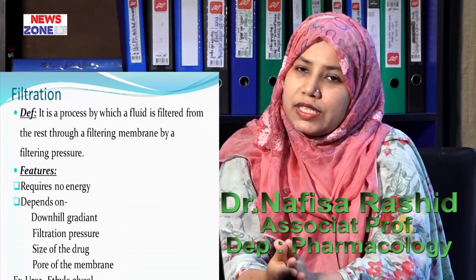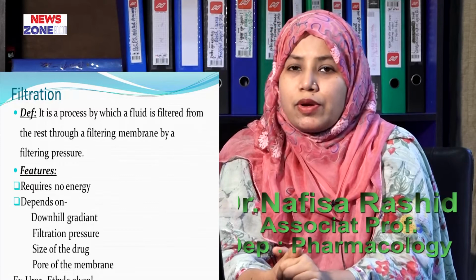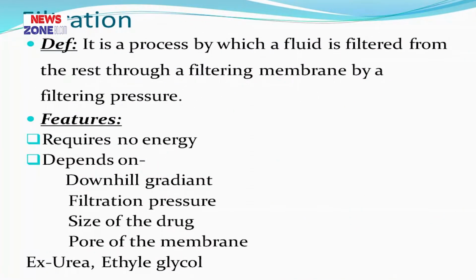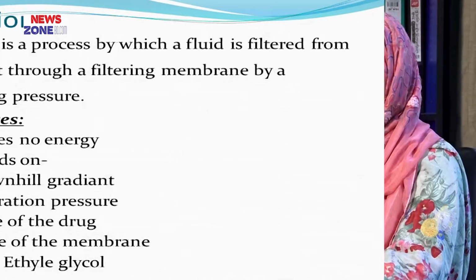Now, the second point is filtration. Filtration is the process by which the fluid is filtered from the rest of the fluid through a filtering membrane and by a filtering pressure. It requires no energy. The factors are the downhill gradient, filtration pressure, size of the drug, and pore of the membrane. Urea and ethylene glycol are examples of filtration. Filtration is normally visible in our kidney, in the glomerulus. This is the normal process in our body.